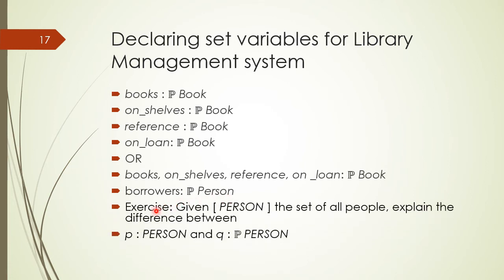And there is an exercise for you. We have a type person which represents the set of all people. Now you need to explain the difference between variable p, which is declared on person, and a variable q, which is declared on power set of person.